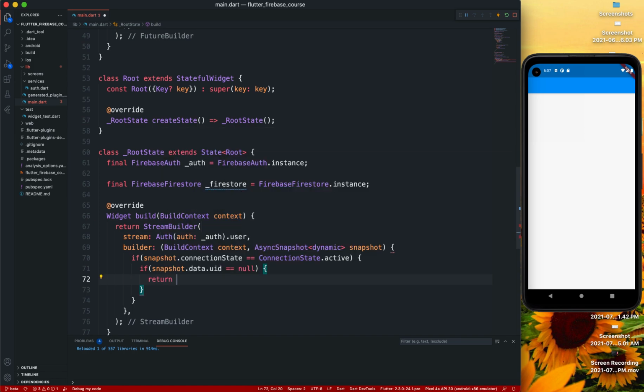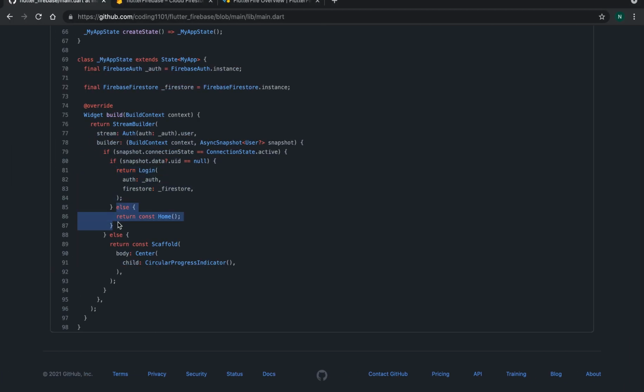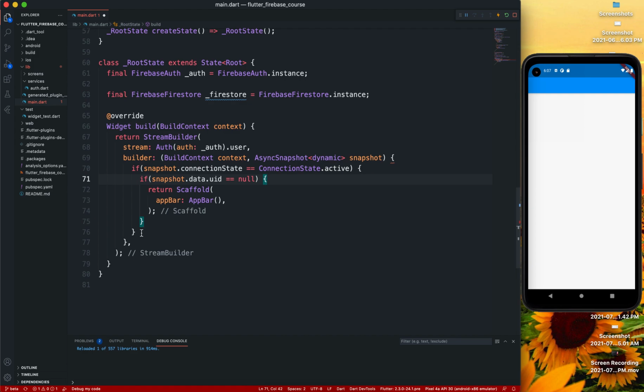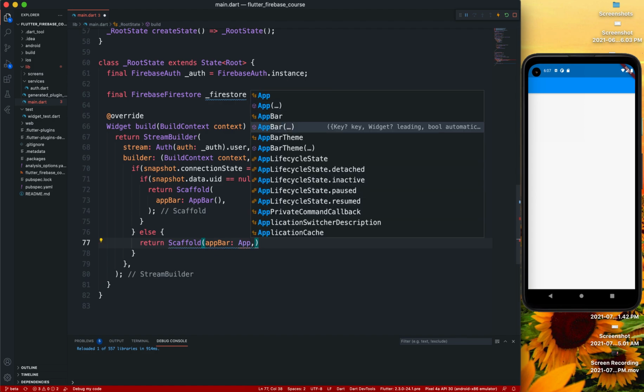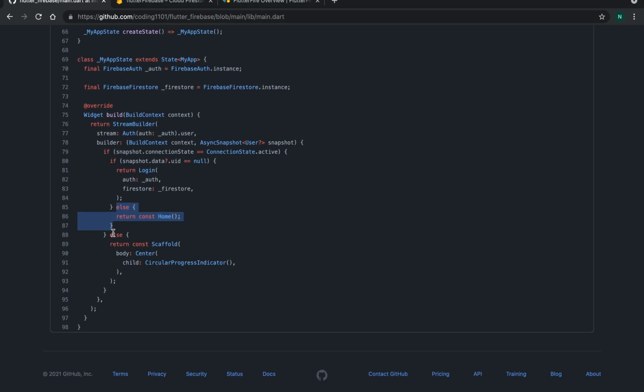So we're going to return our login page, and I don't have anything yet, so I'm going to just return a scaffold with the app bar with the login. Actually, I'll just return an app bar for now. Okay, then else will come. So here else, where we have the user, so we're going to return a scaffold again, the app bar as app bar.